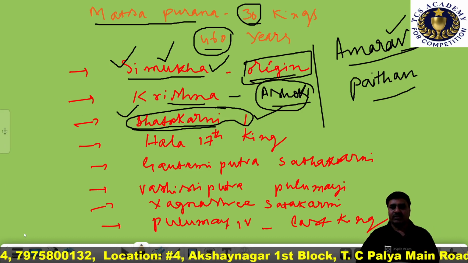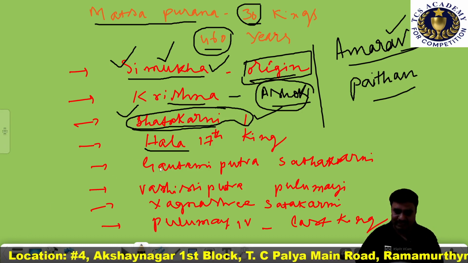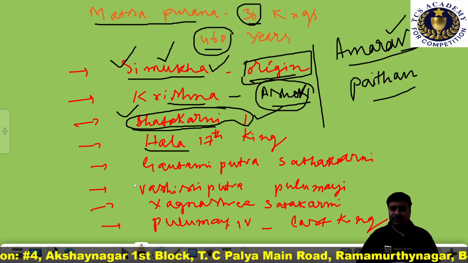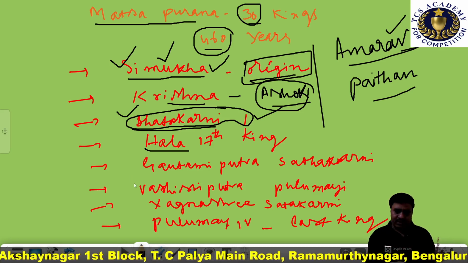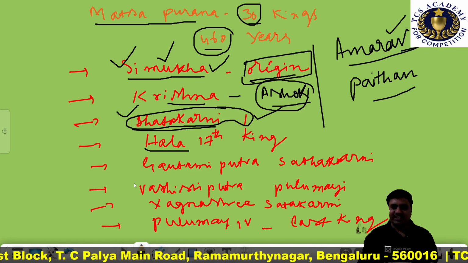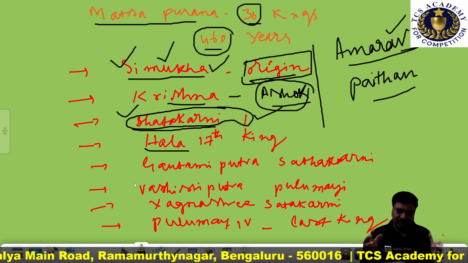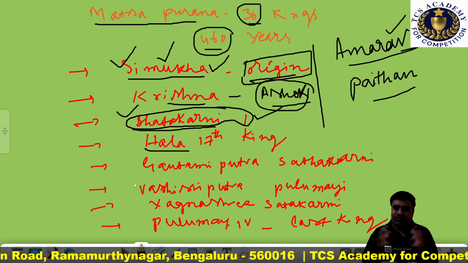Next comes Hala, the 17th ruler of this family. He was considered a great king who compiled Gatha Saptasati, also called Gatha Saptasai. This was a text which has the theme of love.